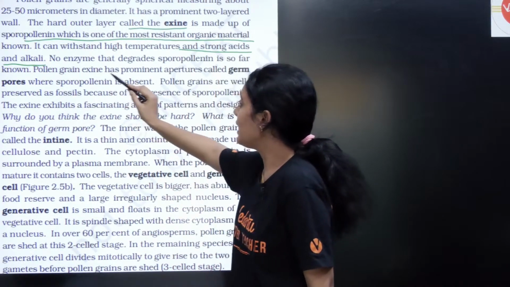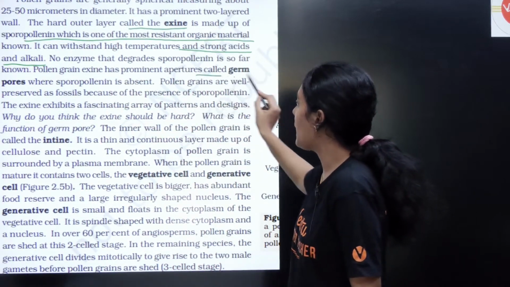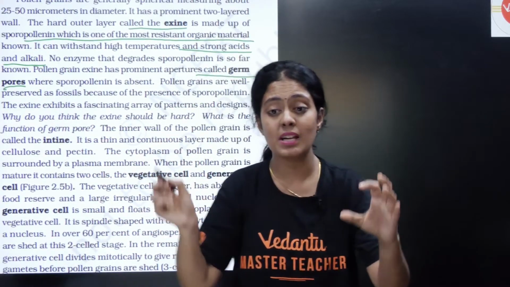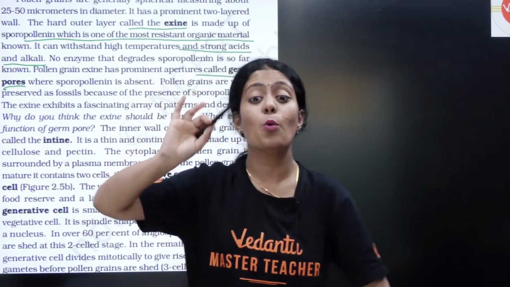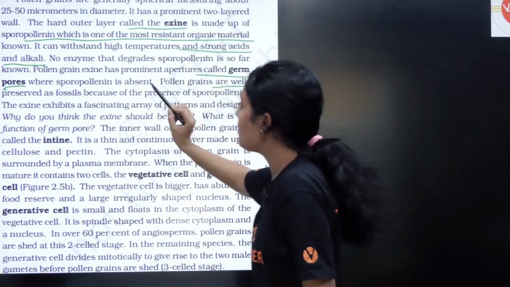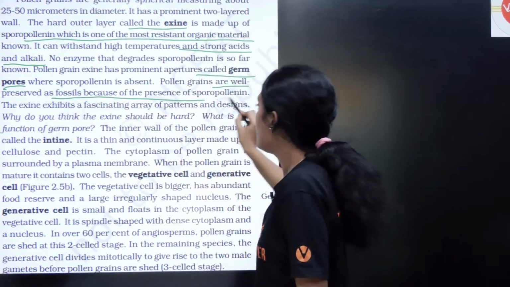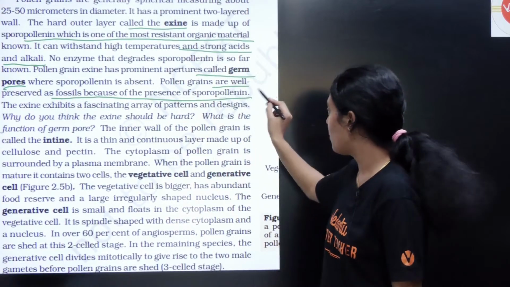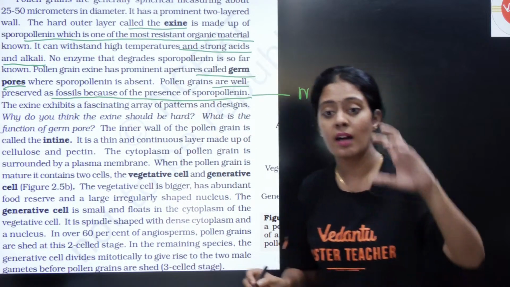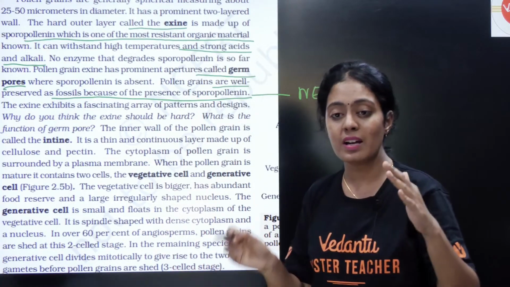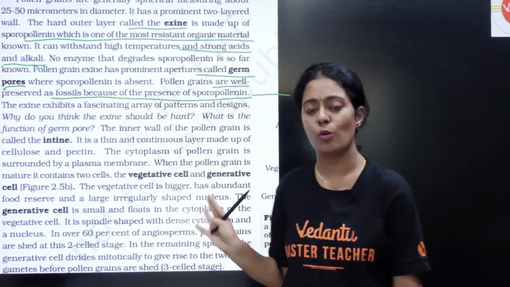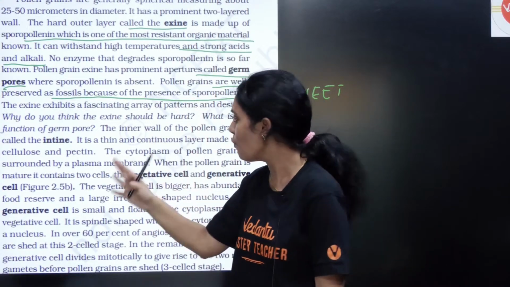Pollen grain exine has a prominent aperture called germ pore where sporopollenin is absent. At the place where the germ pore is, sporopollenin will not be there. Pollen grains are well preserved as fossils because of the presence of sporopollenin. Again, this is a very, very important NEET question. How will they ask it? Pollen grains are well preserved as fossils because of the presence of dash. Easily you can get 4 marks. Yes or no, students? Very, very easy.